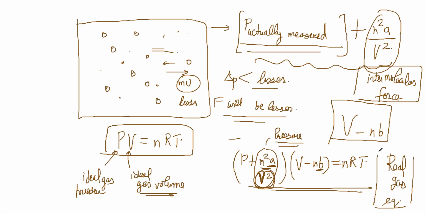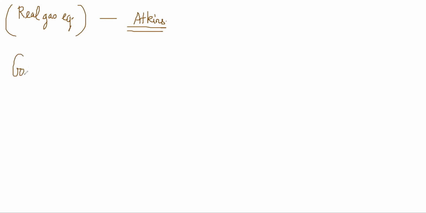What we will do is we will go into a little more detail of this real gas equation by referring to Atkins. Okay. So there is only one thing left, which is Graham's law of diffusion. From McMurry, theoretically, only Graham's law of diffusion is left. Okay. So this is again fairly straightforward.